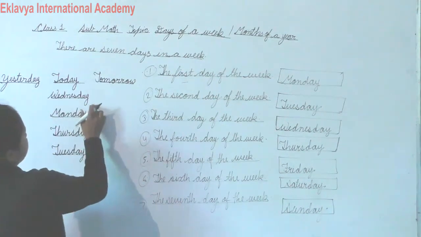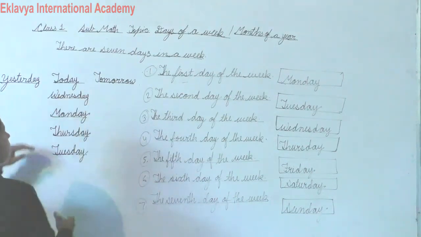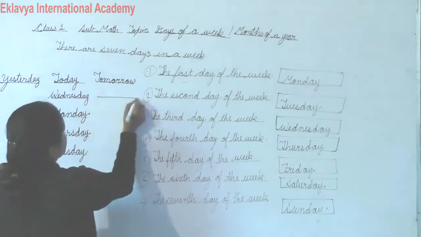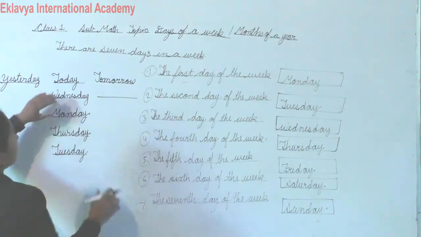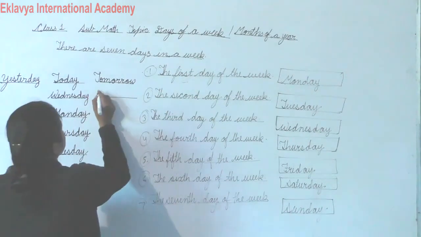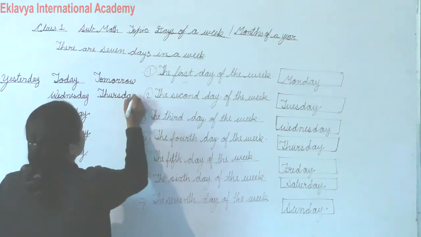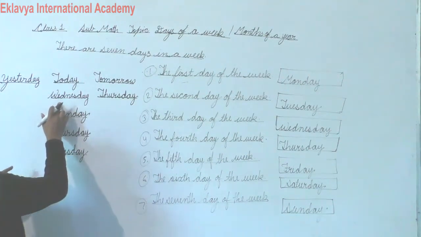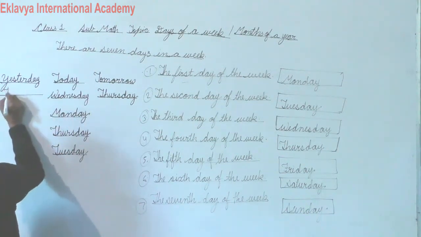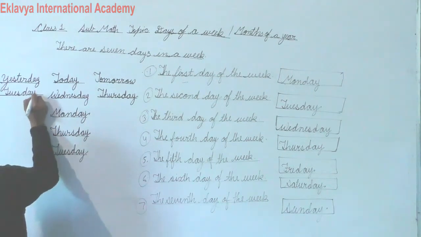So today is Wednesday, and tomorrow is Thursday. Okay. And today is Wednesday and yesterday is Tuesday. Understand?